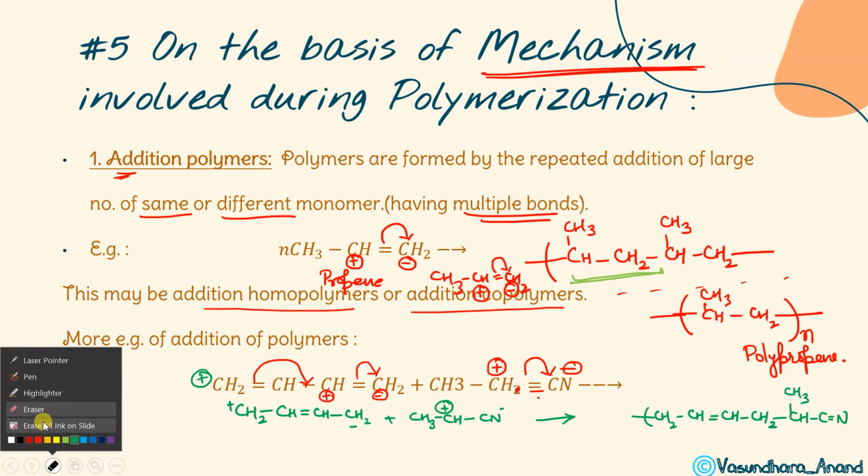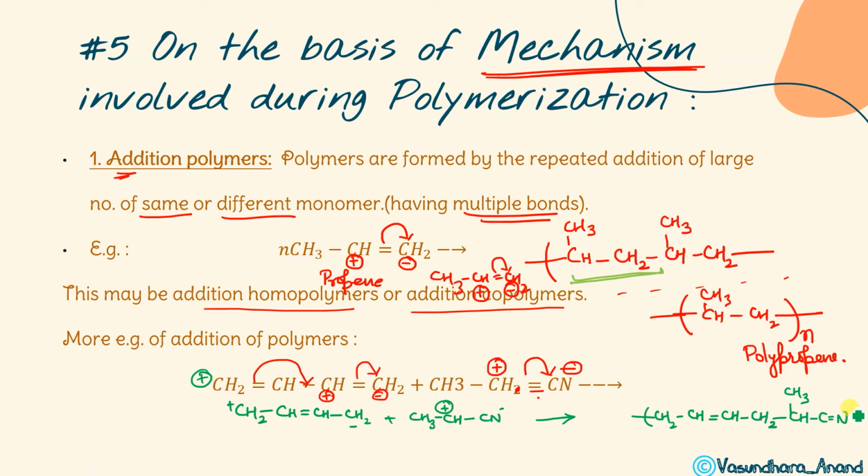And there is a negative charge on this. Due to this negative charge, it will bond towards this, and again it will further make a bond. So this is going to be the repeating unit. So what we will do, we will write it like this. Got it? So this is the monomer of what? Buna-N. This is going to repeat. I hope it is clear, the mechanism of how it undergoes addition.